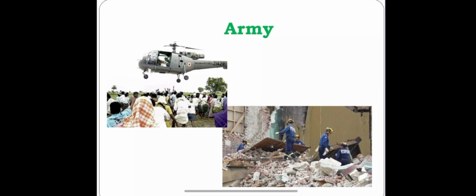Okay, in finding the people who are trapped under the debris, they are rescuing people, as well as providing necessary things to these zones with the help of helicopters. They are providing medicines, food packets, clothing, water, and other kinds of things, whatever is required. So in these earthquake zones, they are doing rescue work with the help of helicopters to provide necessary things to the people who are affected by the earthquake.